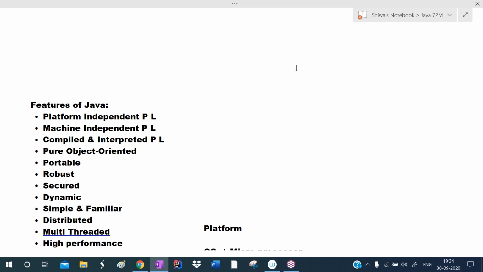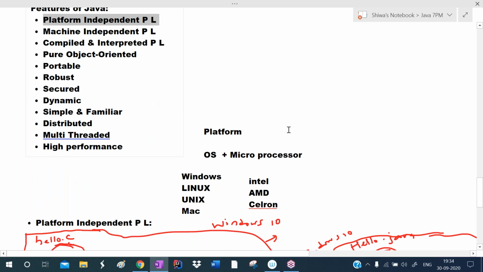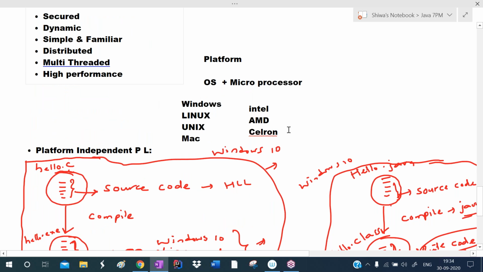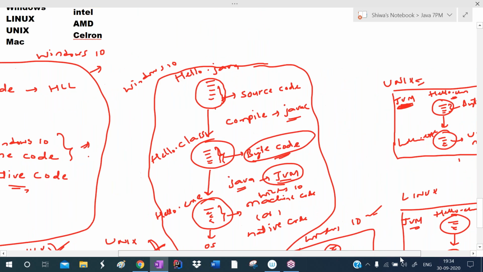So if we developed one piece of software and gave it to the client, the client must use the same operating system to run that application. That was the problem at that time. But when Java was introduced, it came with a new feature, platform independency. After compilation, it generates bytecode, not machine code. Because of this bytecode, Java became platform independent.